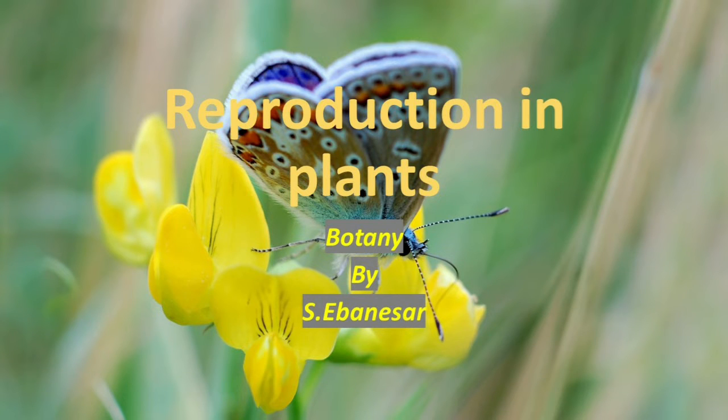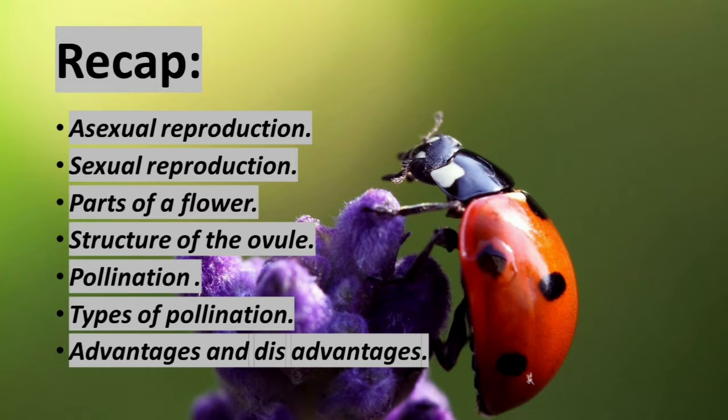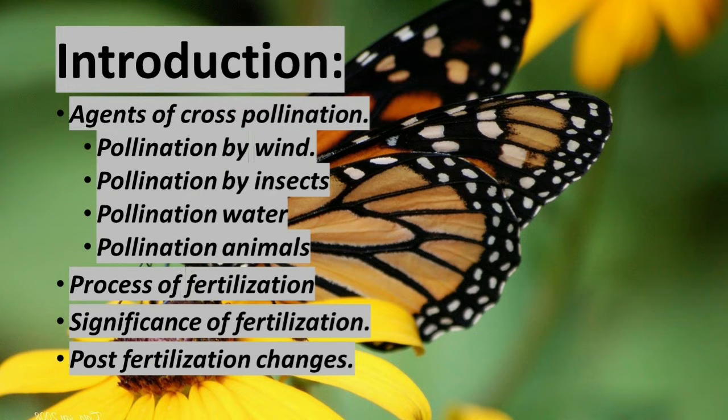Nowadays we are learning reproduction in plants. In the previous class we learnt asexual reproduction, sexual reproduction, parts of a flower, structure of the ovule, pollination and its types, advantages and disadvantages. Today we are going to learn agents of pollination. Different agents are there. Agents of pollination, process of fertilization, significance of fertilization and post-fertilization changes.